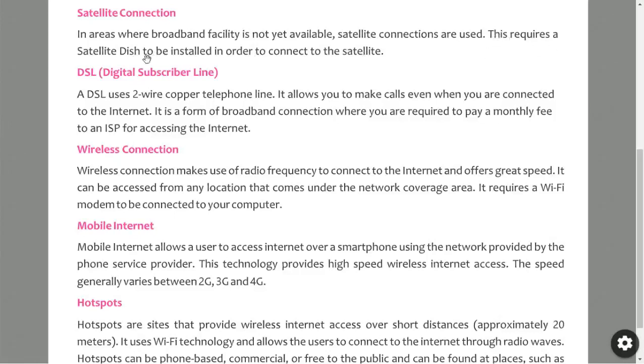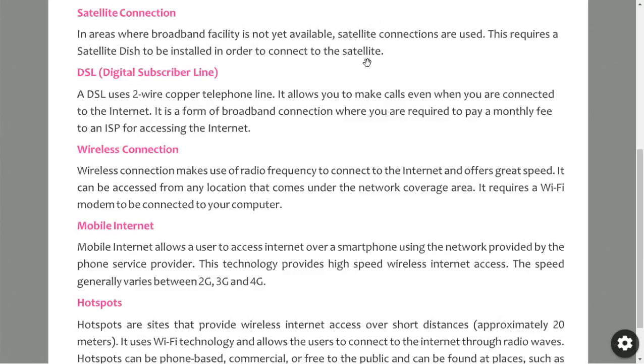This requires a satellite dish to be installed in order to connect to the satellite. So you might have heard of direct to home services. We have installed a dish on top of our house, and we access cable TV channels by using DTH like Dish TV, Tata Sky, Sun Direct, Videocon.